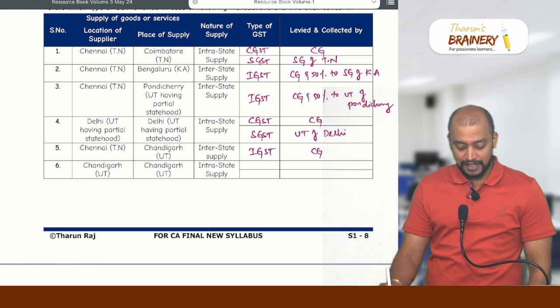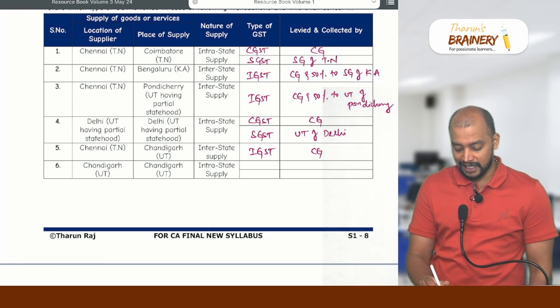Then location of supplier Chandigarh, place of supply also Chandigarh: intrastate, CGST and UTGST. CGST is levied by the central government, UTGST is levied by the central government.